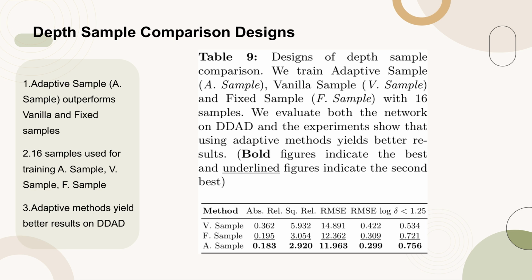Table 9 presents a comparison of different depth sample designs, specifically adaptive sample, A-sample, vanilla sample, V-sample, and fixed sample, F-sample, each trained with 16 samples. The evaluation on the DDD dataset demonstrates that the adaptive method, A-sample, consistently yields superior results compared to the other two methods. This table highlights the effectiveness of adaptive sampling techniques in enhancing depth quality, as indicated by the bold and underlined figures representing the best and second best performances, respectively.